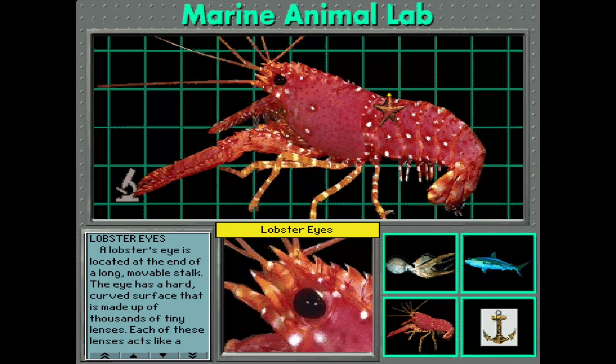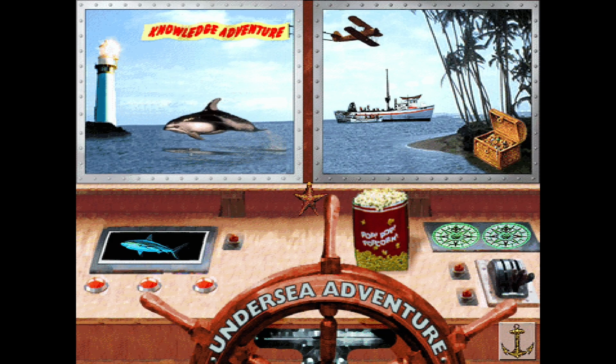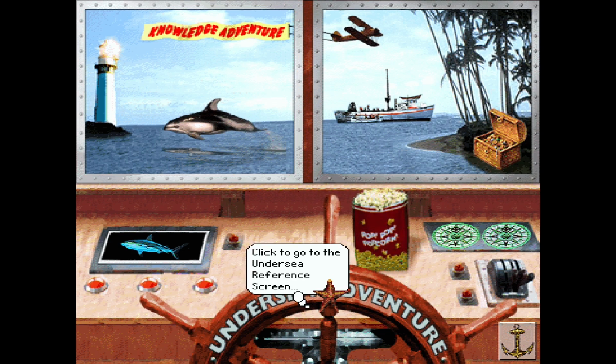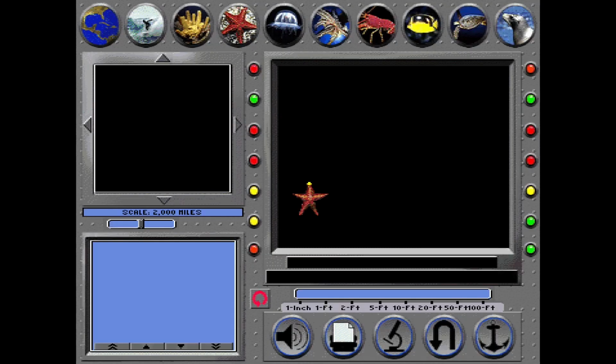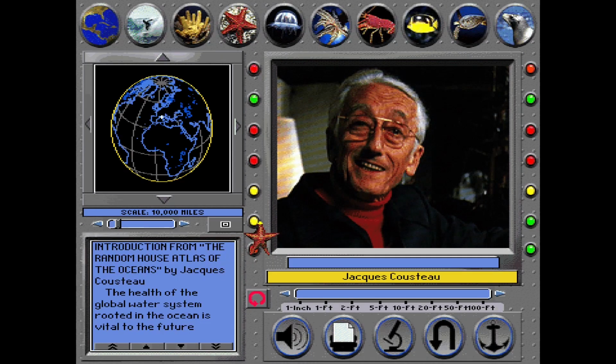And this track is really doing something else. This music is just nuts. What's it trying to do here? There's probably a way to scroll down and learn more about the lobster eyes, but what else have we got? We've got the Undersea Reference Screen. Let's have a look at that. Welcome to Undersea Adventure.